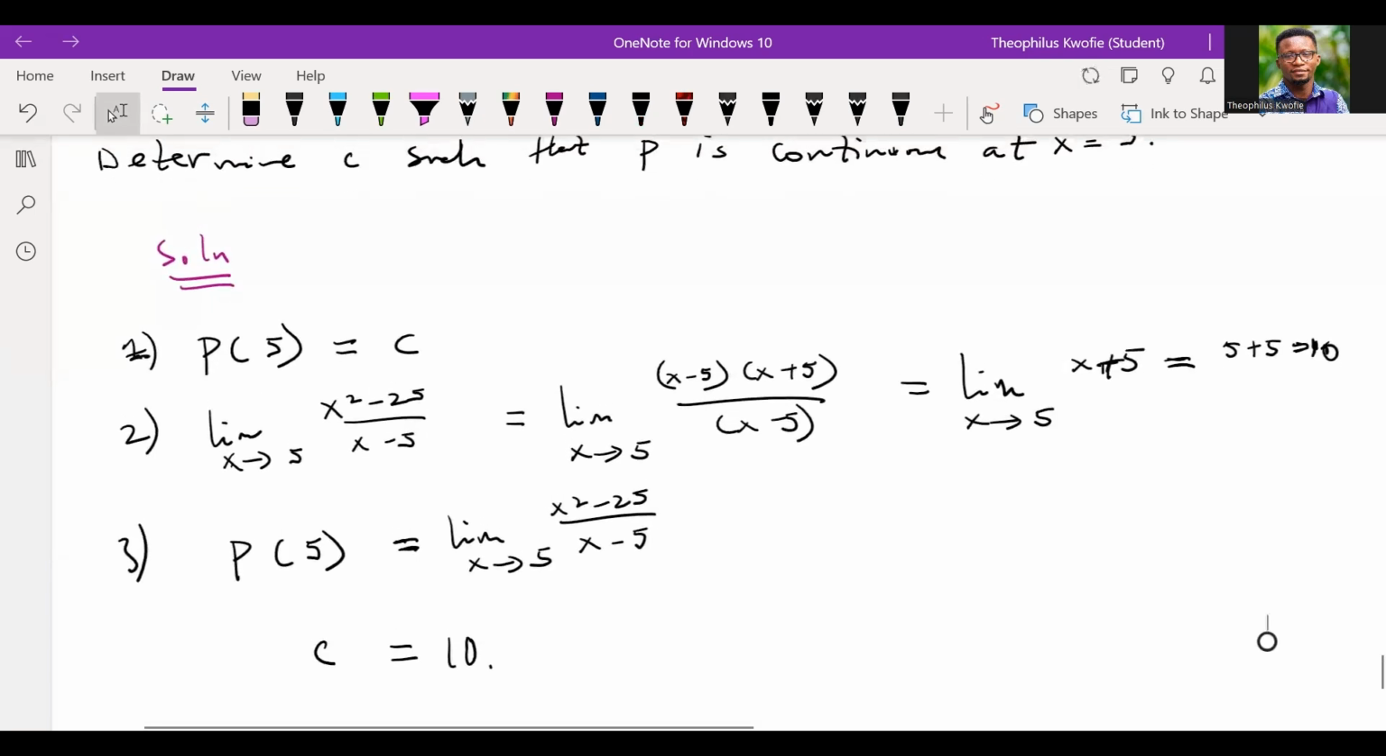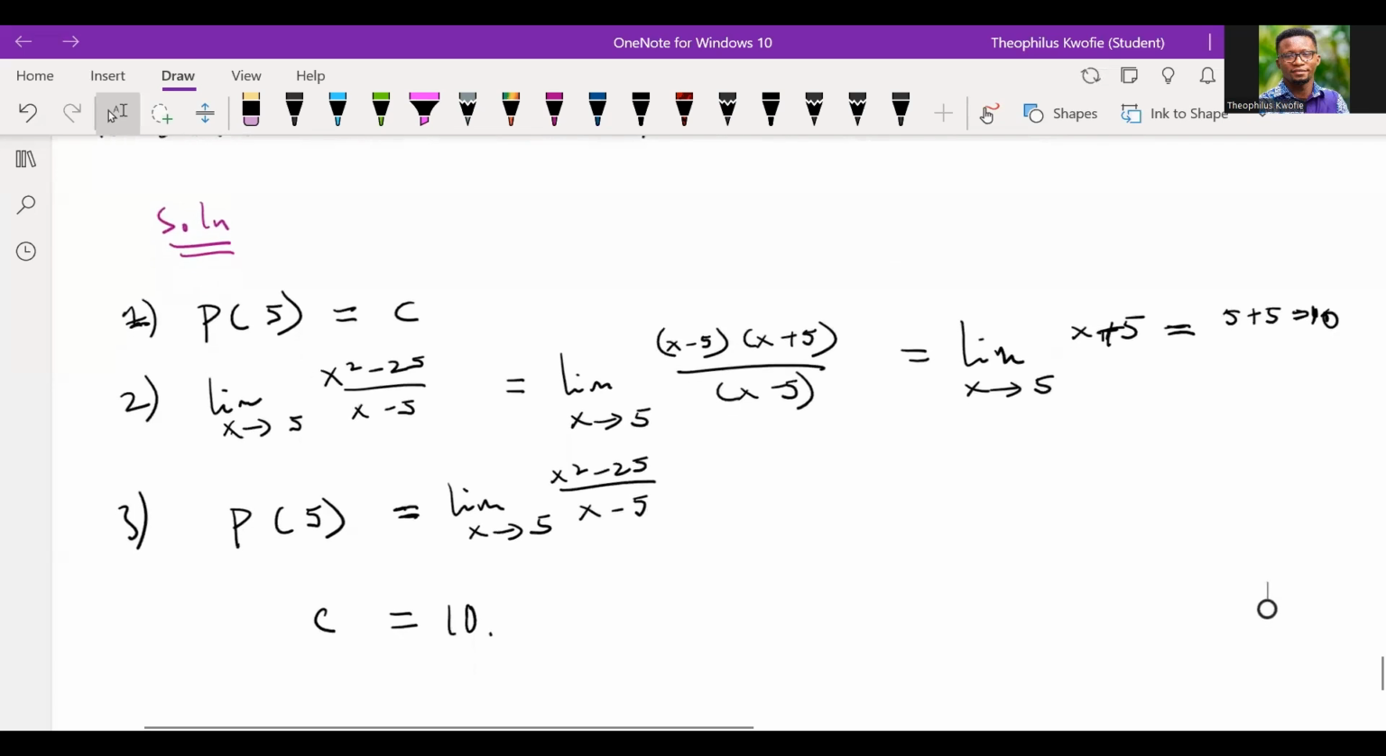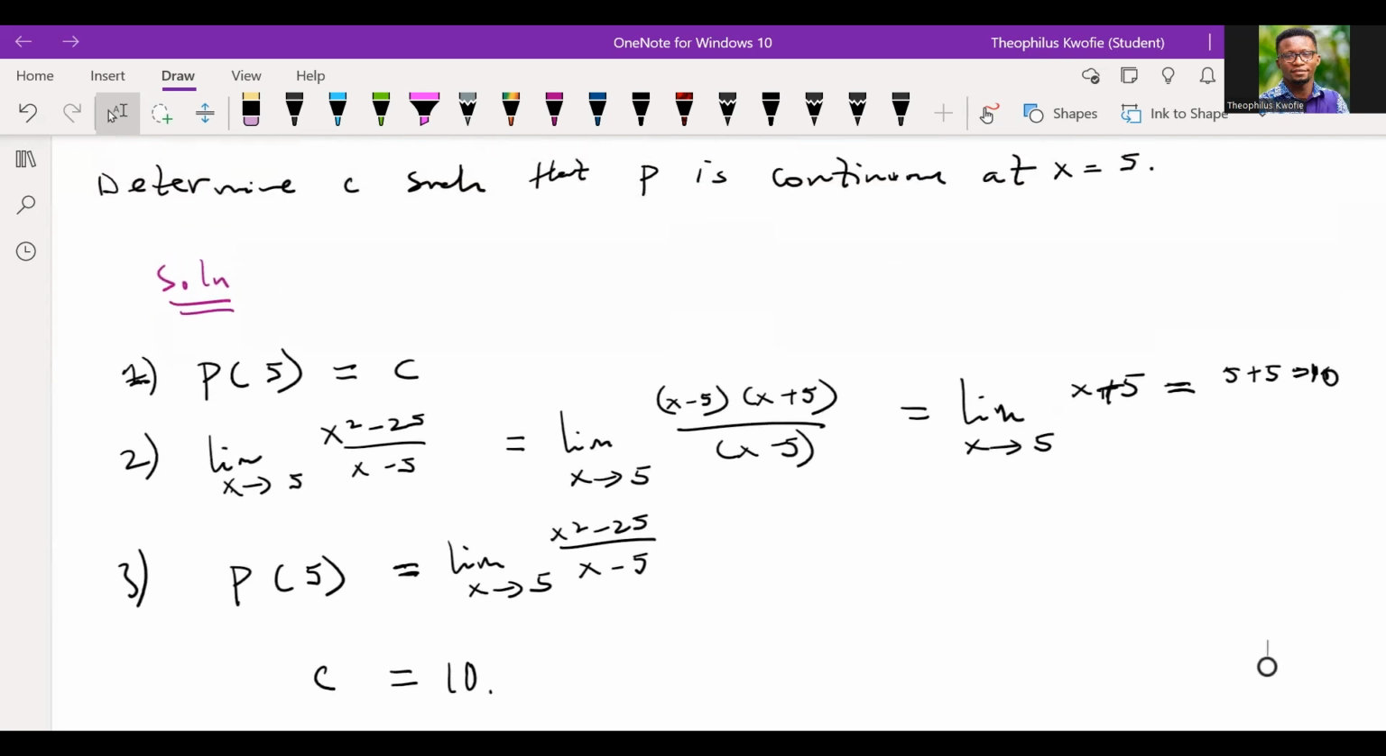The question was that we should determine c such that p is continuous at x equal to 5, right? Good. So remember, we have three conditions to meet. The first condition is that the function p being evaluated at a point must exist. The second condition is that the limit of the function must also exist. The third condition is that the function being evaluated at a point should be the same as the limit of the function as x approaches 5, right? But over here, since it has already been said that p is continuous, we just have to play with the conditions, and that's what we had for this particular problem.